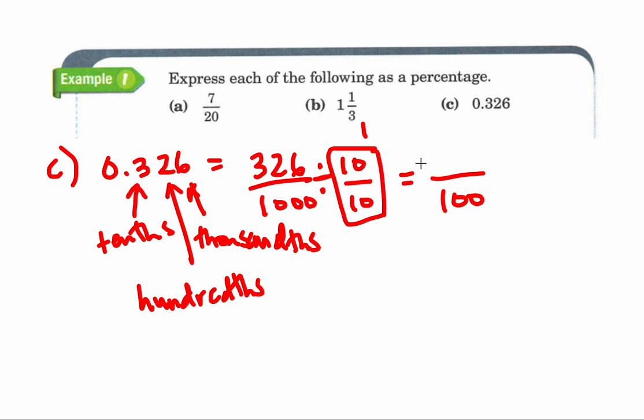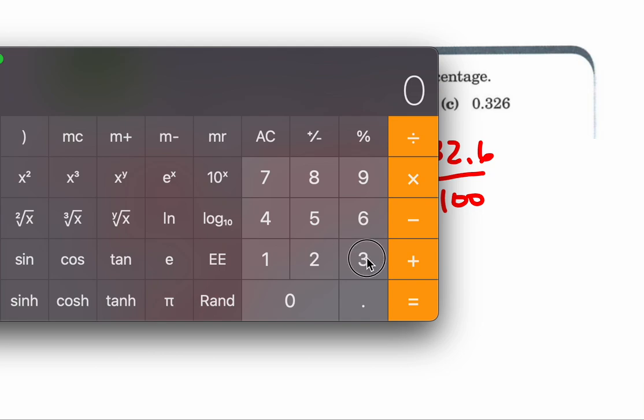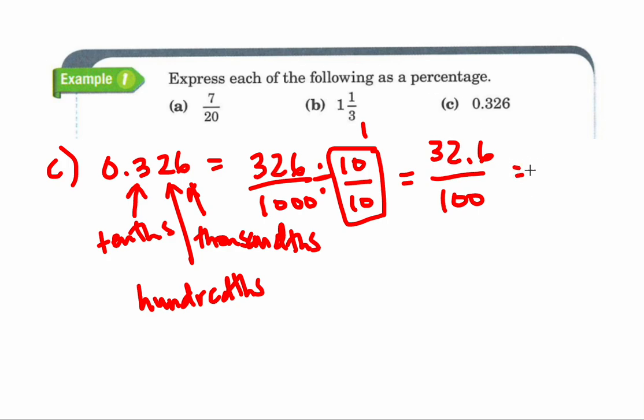326 divided by 10 should be 32.6. And you can check your calculator if you want. You're just moving the decimal place one time over. So then this is 32.6%. Because percent is out of 100, we got it out of 100. So we're just taking the numerator. That's the first method.